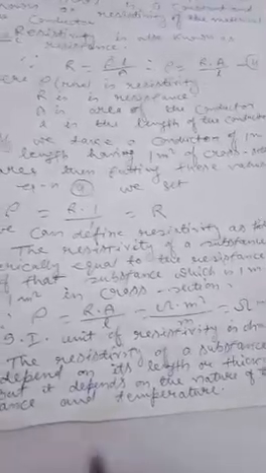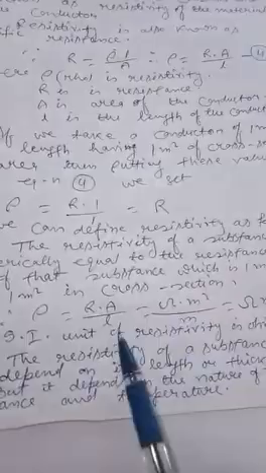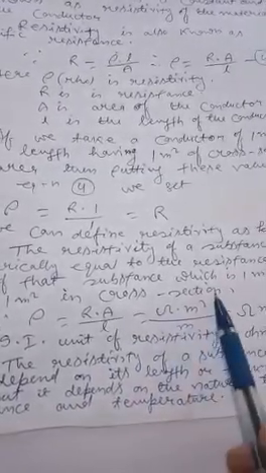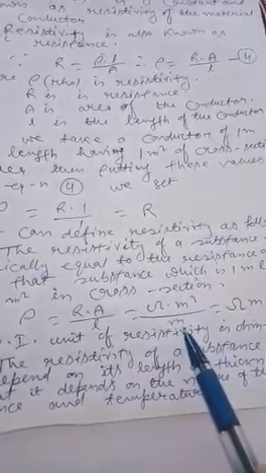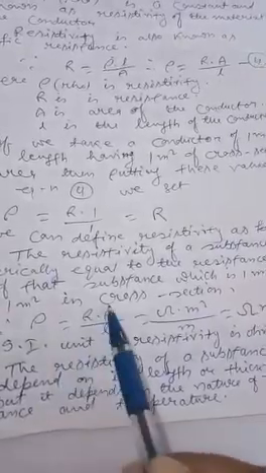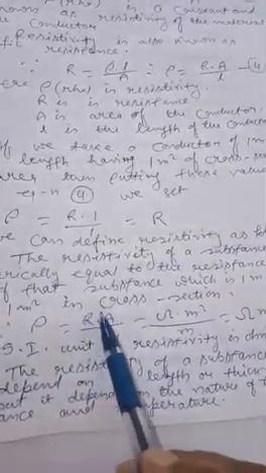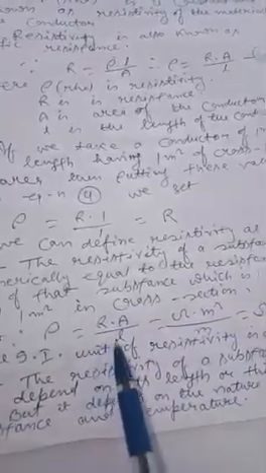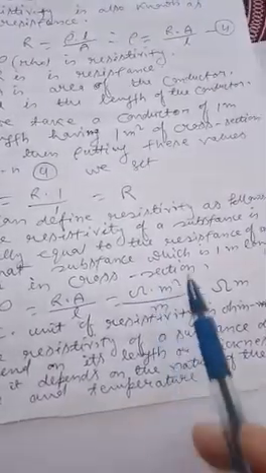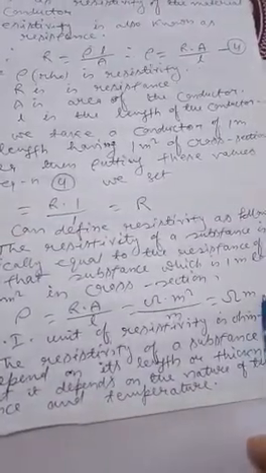Since resistivity is equal to R into A upon L, we can derive the SI unit of resistivity like this. The SI unit of resistance is ohm, the SI unit of area is meter square and the SI unit of length is meter. So meter square and meter get cancelled, and we get ohm meter. So we can say the SI unit of resistivity is ohm meter.